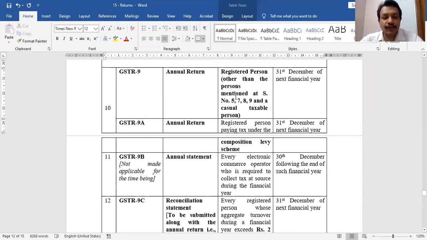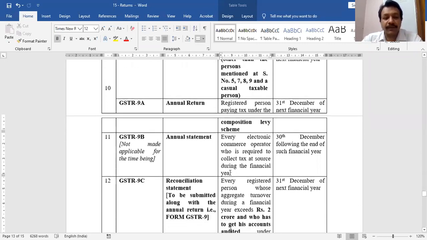Any problem in section 44? Annual return: GSTR 9, 9A, 9B, 9C. There are four forms of annual return in India under section 44. Okay, let me proceed. Next, section 45, final return.